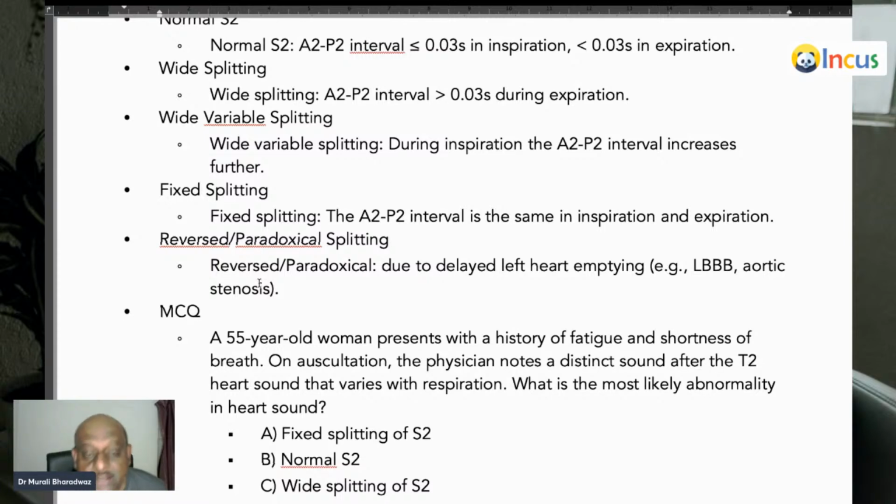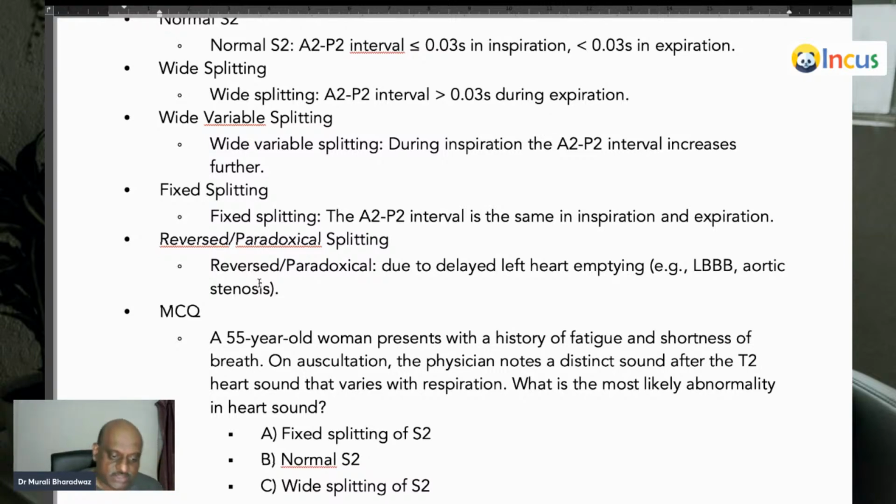So tomorrow's NEET PG exam, they will ask a question: where do you see reversed paradoxical splitting? You should have to answer. We see it in left bundle branch block, aortic stenosis. Whenever the left heart emptying is delayed is what you need to remember.